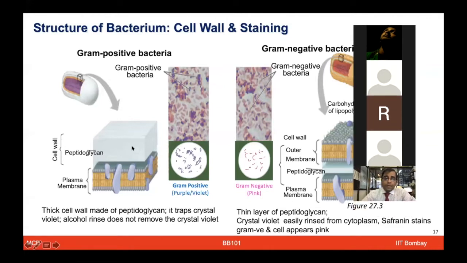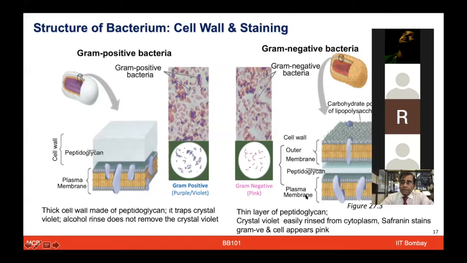So if you look at the left side, gram-positive bacteria are simpler in composition because they have only two components, the plasma membrane and the cell wall, which has a thick peptidoglycan layer. Whereas gram-negative bacteria have a more complex architecture. Along with peptidoglycan, there is an outer membrane layer of lipopolysaccharides as well.